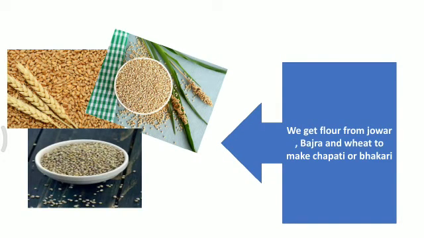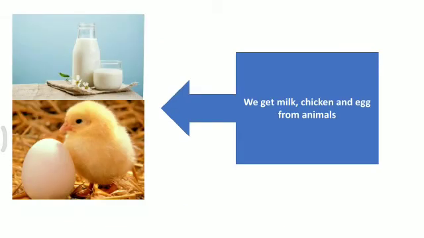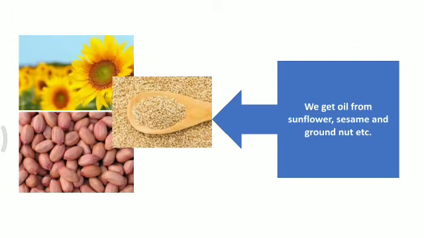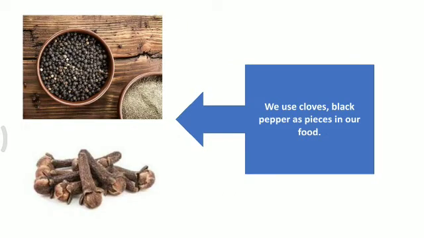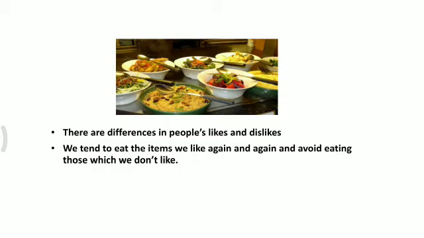We get flour from jawar, bajra and wheat to make chapati or bhakri. We get milk, chicken and egg from animals. We get oil from sunflower, sesame and groundnut, etc. We use lemon, raw mango and sautés in our food. We use cloves and black pepper as spices in our food.